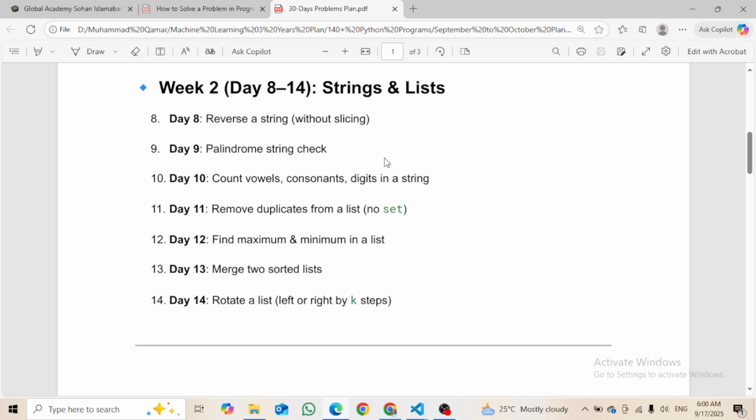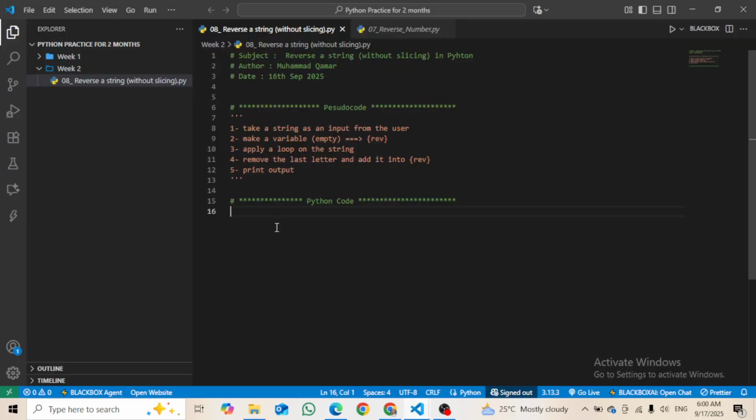So in the previous video I started a program to reverse the string given by the user, but it was quite difficult for me because of this statement, which is without slicing. Because if it was with slicing, it would be much easier for me, but without slicing it was literally hard. So I tried a lot in the previous video. You should watch the video, but I was not able to make it. Then I asked ChatGPT, and I got the code from there. So yeah, the real code.